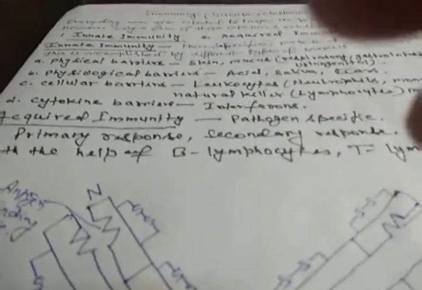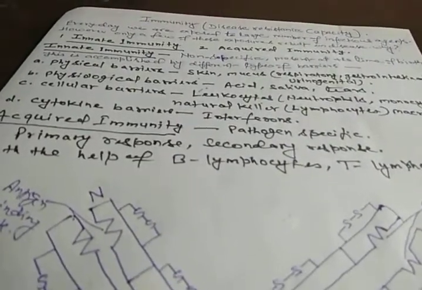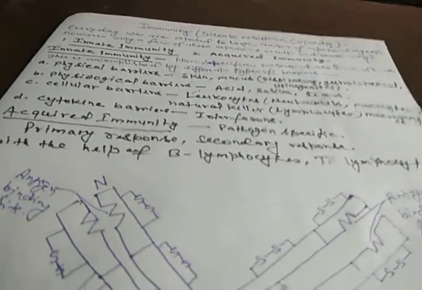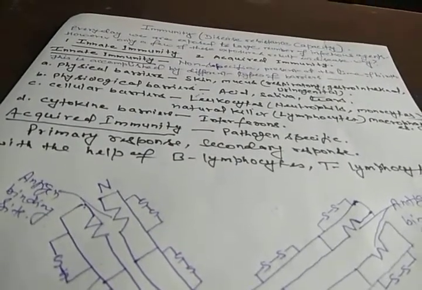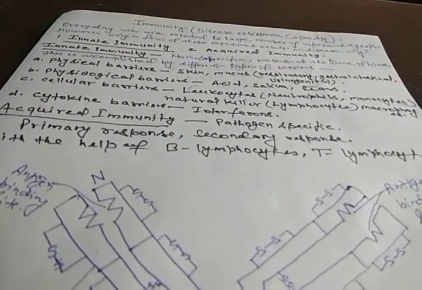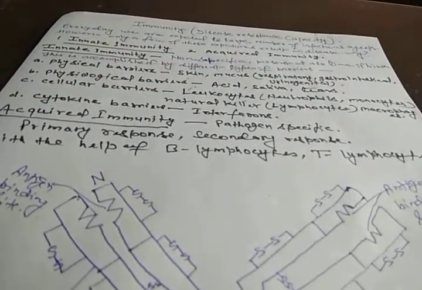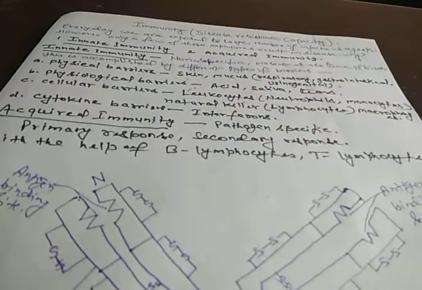So now there are two types of response, the primary response and the secondary response. When the body encounters a pathogen for the first time, the body gives the primary response. But if the body encounters the same pathogen again, it gives the secondary response, which is highly intensified, and this proves that the body has the ability to memorize and keep the memory of the first encounter.